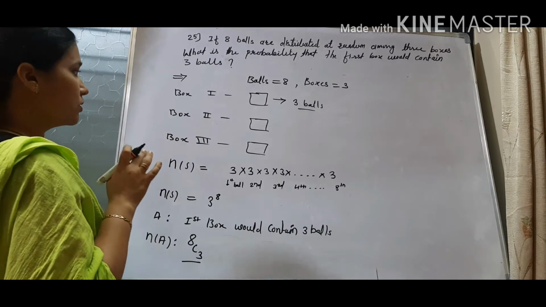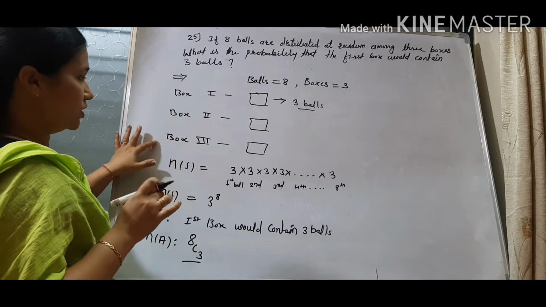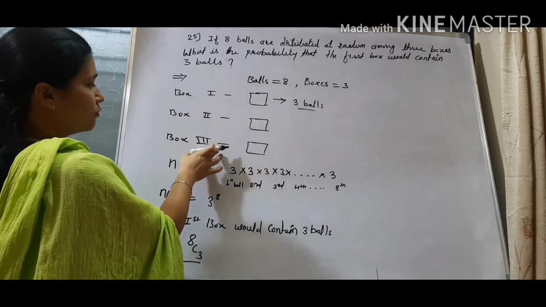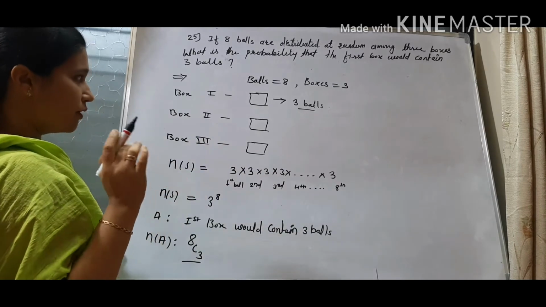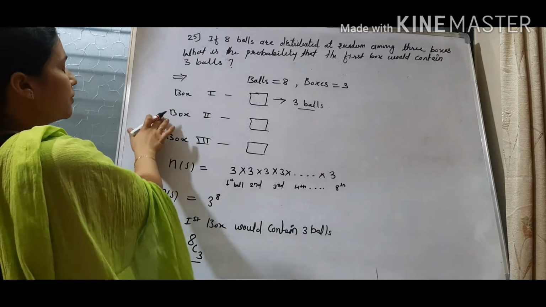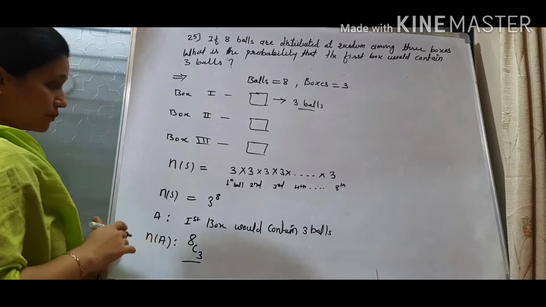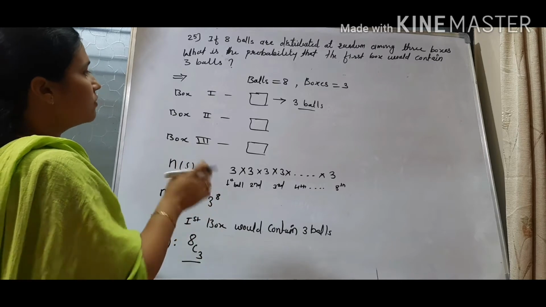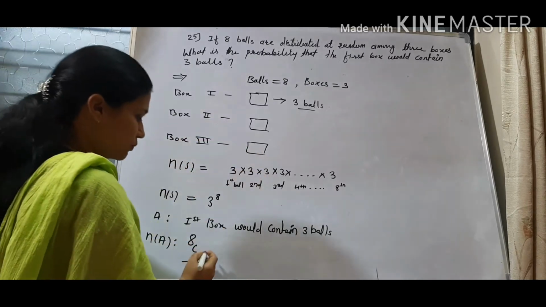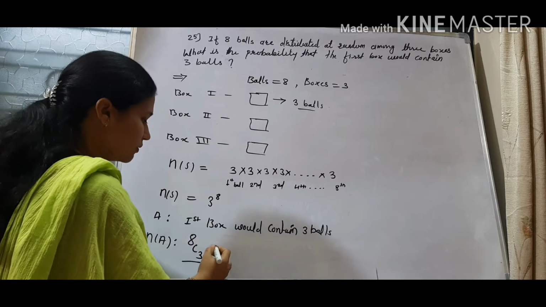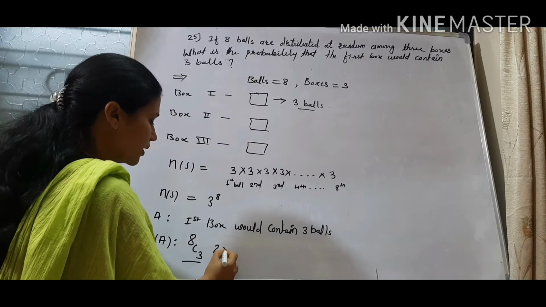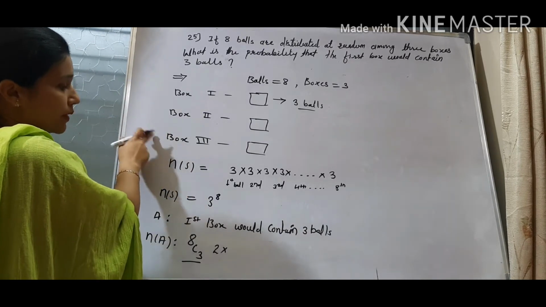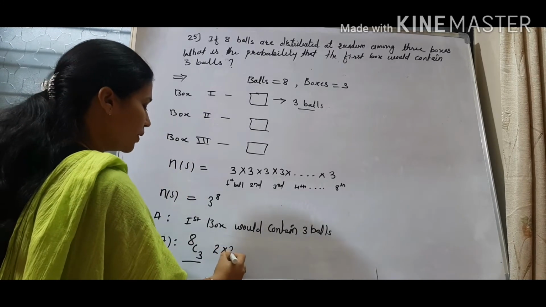Now there is no condition for box 2 and box 3. We can put them in any way, that is, there is no restriction. It doesn't mean you put one ball here and four balls here; no, you can put them in any way, but you have to place all the 5 balls in the remaining 2 boxes. So from the 5, when we select the first ball, it will get 2 empty boxes. So the first ball, out of the remaining 5, will find 2 remaining boxes. Similarly, when we select the second ball, it will also have 2 remaining boxes.